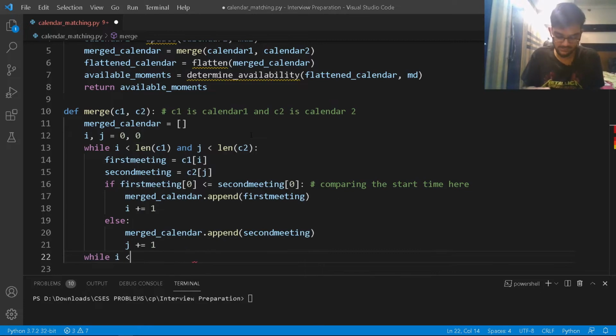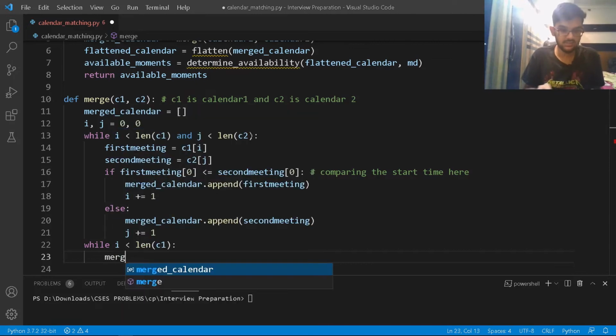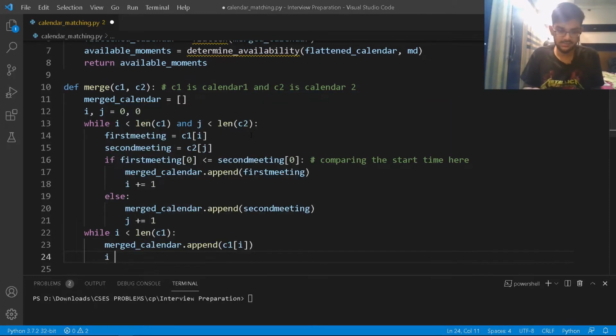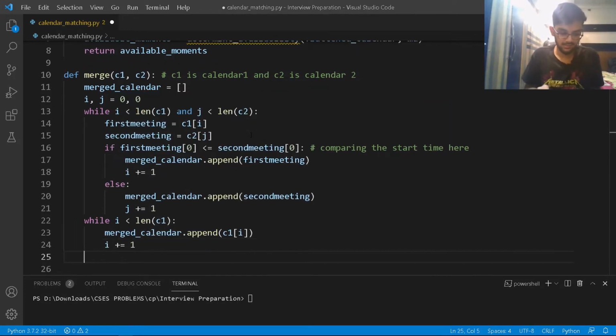So I'll write while i is less than length of c1, which is calendar 1, then merged calendar dot append c1 of i, and then I'll increase i.